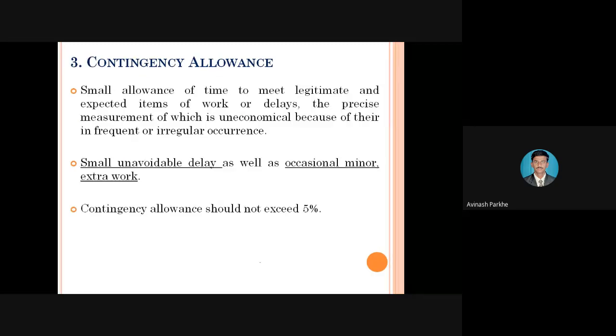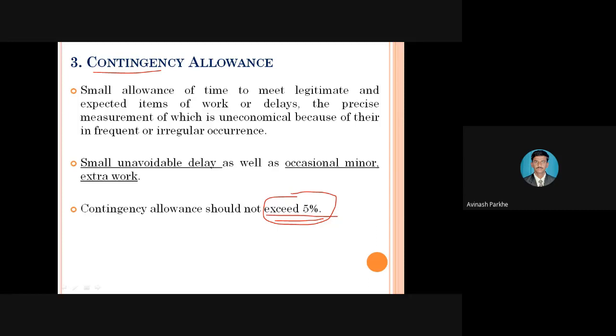Then contingency, I have explained the things related to the contingency. How much percentage is given? That contingency allowance should not exceed more than 5% of the basic time. It is common for men and women. Whenever we have to change the tool, change the coolant, change the oil, those are the activities we perform under the contingency allowance. But what is the percentage given? It should not exceed more than 5%. That means 5% of basic time.